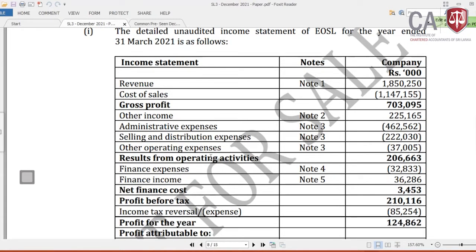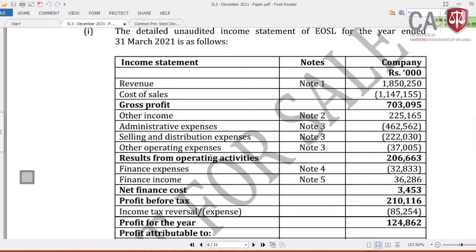Results from operating activities, the finance expense and the finance income, for which we need to look at what the finance expense includes, and what the finance income is, to identify what is relevant to the business and what is investment, or whatever is effectively connected or not.